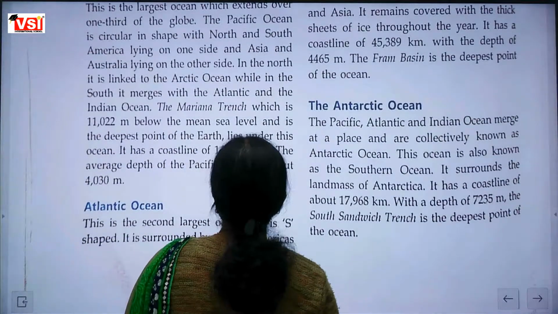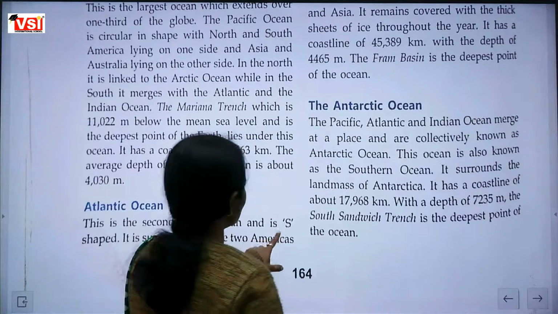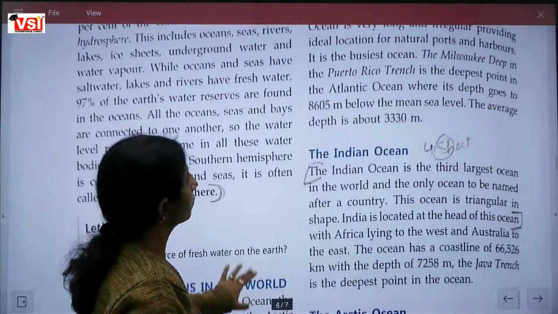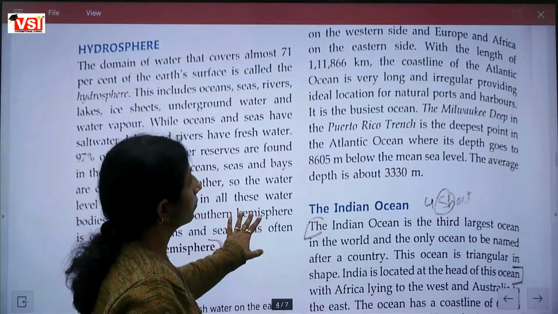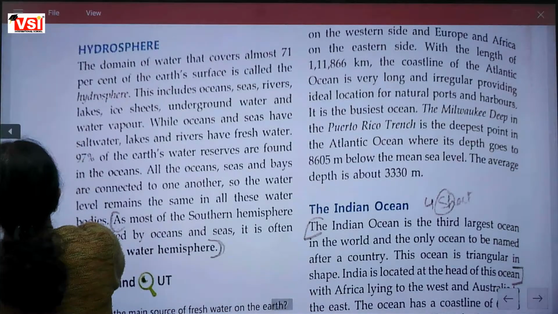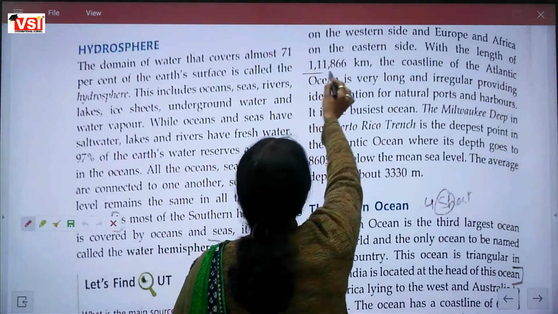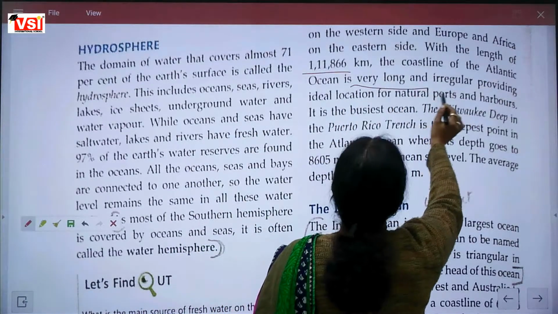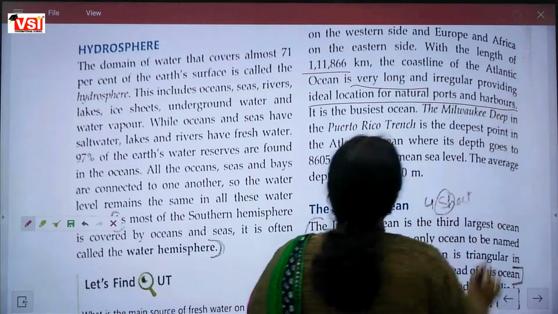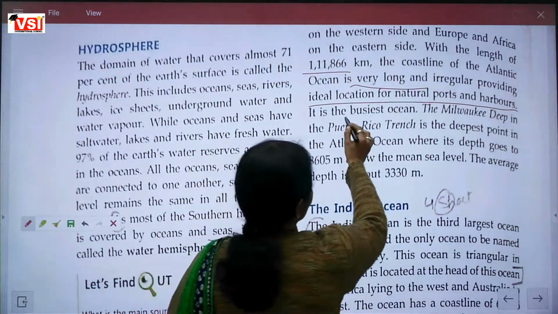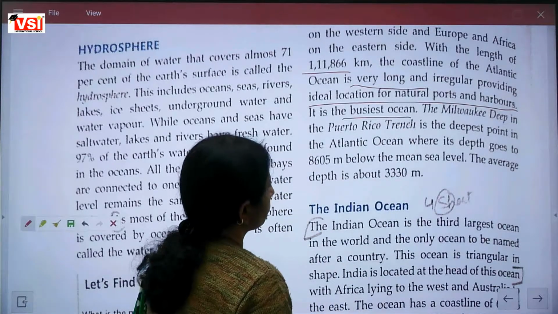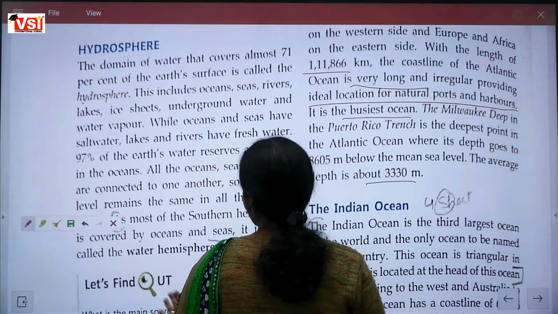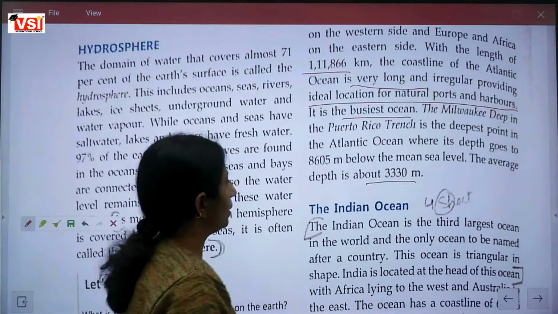The second largest ocean is the Atlantic Ocean, and it is also an S-shaped ocean. Its length is 11,866 kilometers. It is very long and irregular, providing ideal locations for natural ports and harbors. It is the busiest ocean. And the depth is about 3,330.